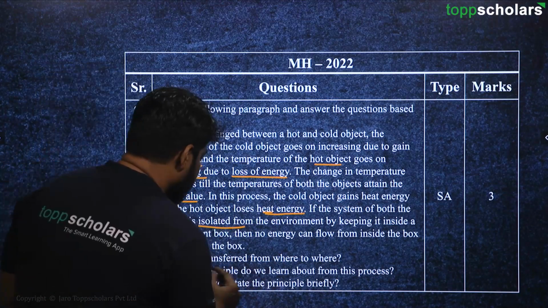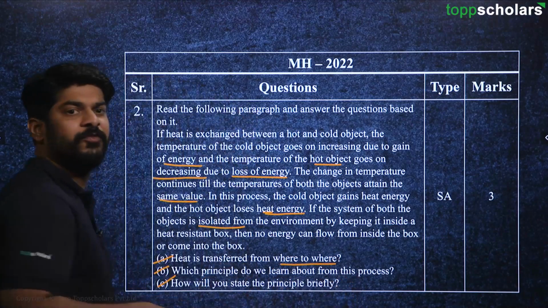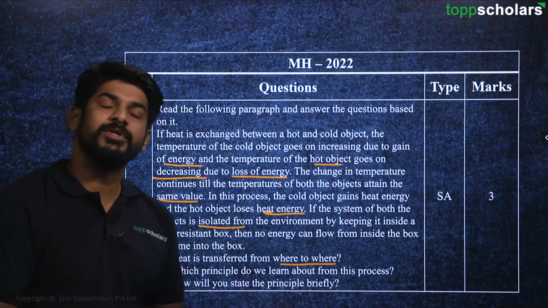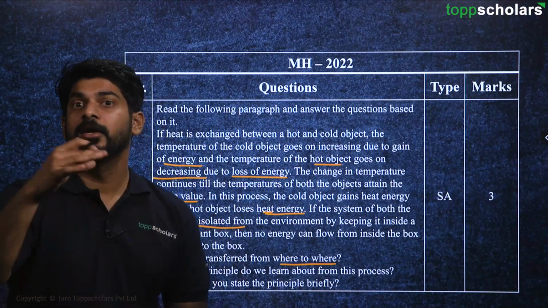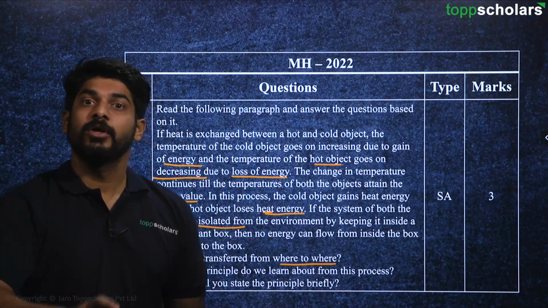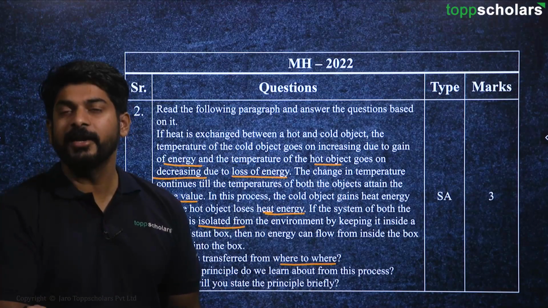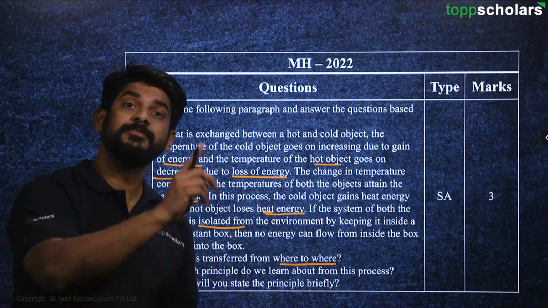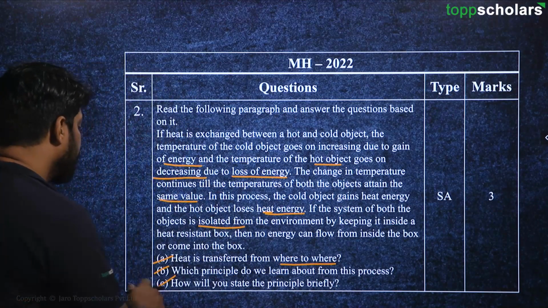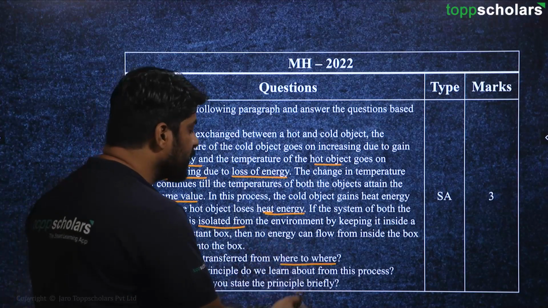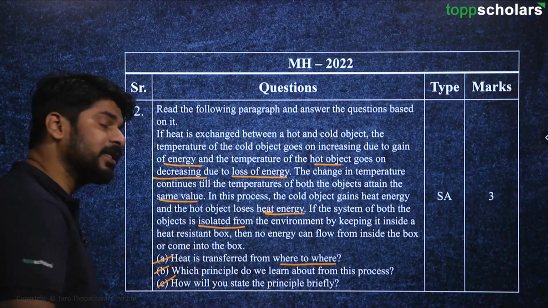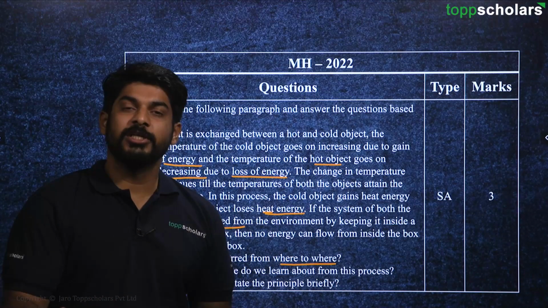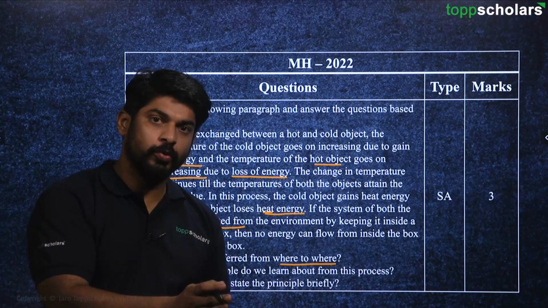Is it heat is transferred from where to where? So basically we know that heat is always transferred from hot object to cold object, or we can say it is transferred from object at higher temperature to an object at lower temperature. Next, which principle do we learn about from this process? So we can say here that the principle is transfer of heat from hot object to cold object.